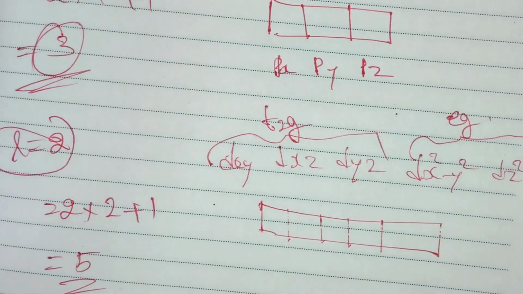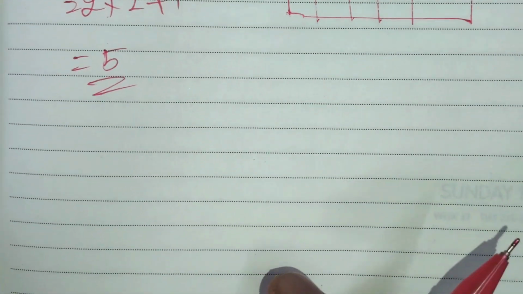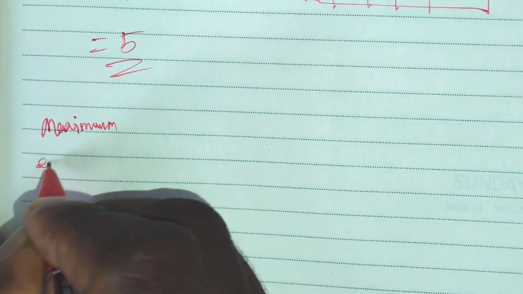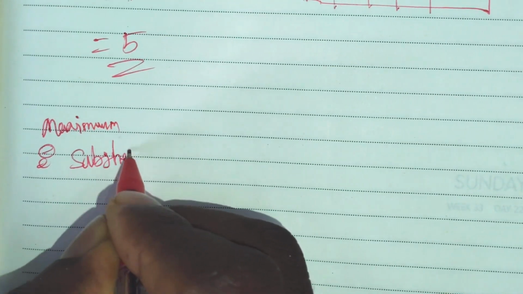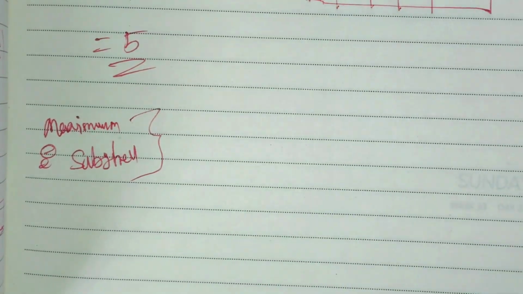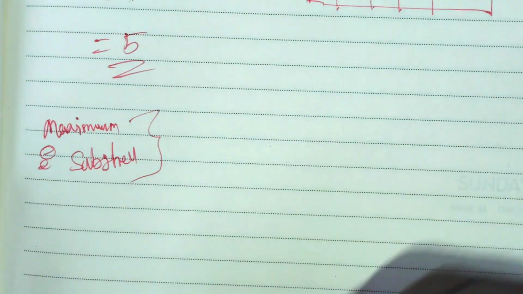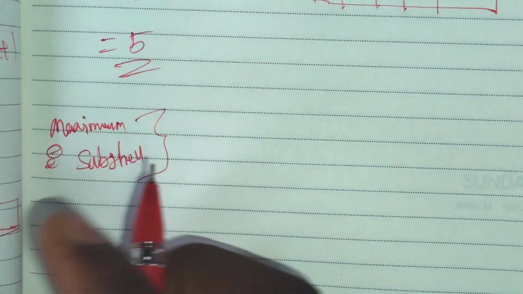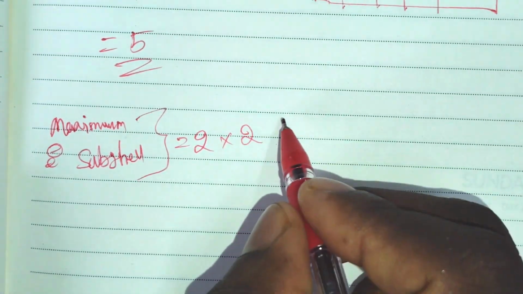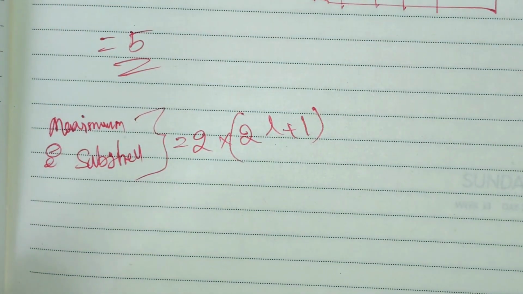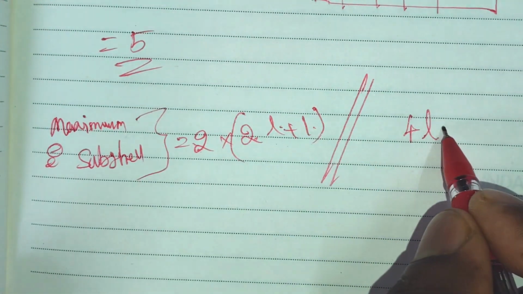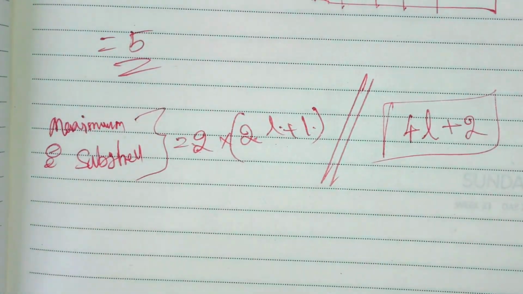Next, the maximum number of electrons present in a subshell. There is also a formula for this. We know that the s orbital holds only 2 electrons, the p orbital holds a maximum of 6 electrons, the d orbital holds 10 electrons, and the f orbital holds 14 electrons. The maximum number of electrons in a subshell is given by 2 into 2l plus 1. This formula can be rearranged: 2 into 2l is 4l, and 2 into 1 is 2, so 4l plus 2 is also given as the formula.